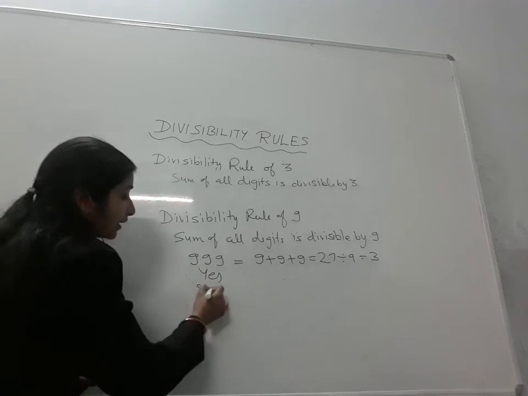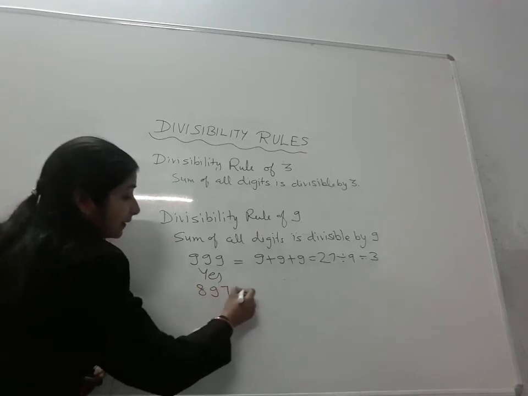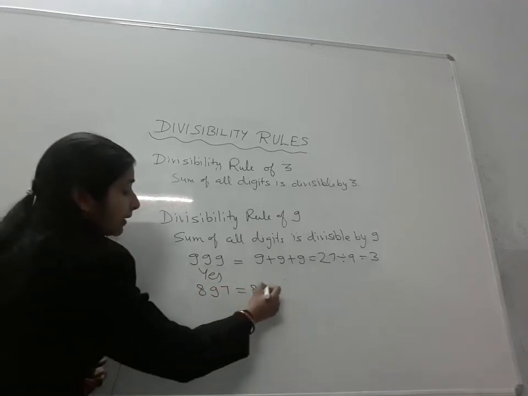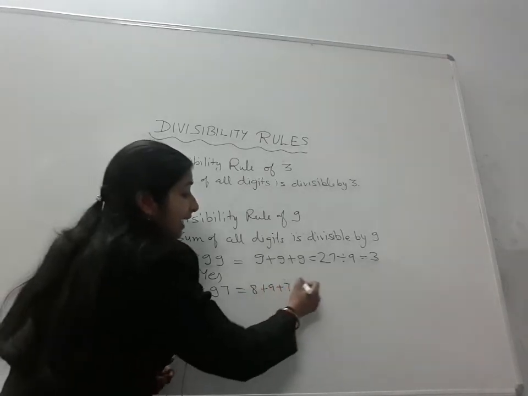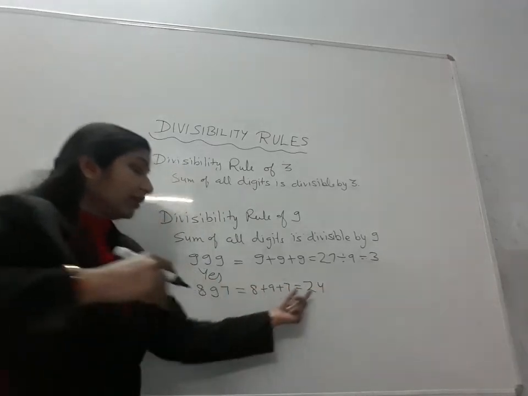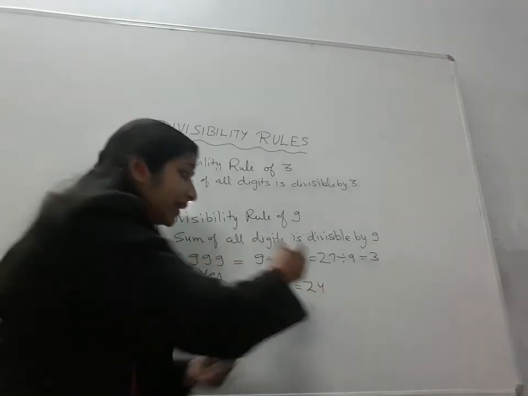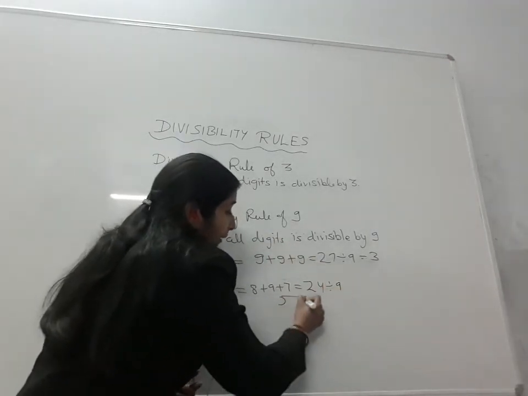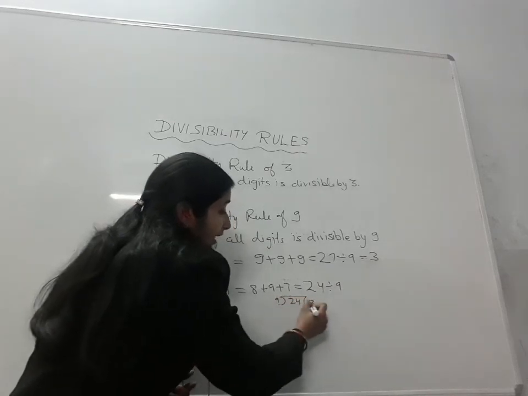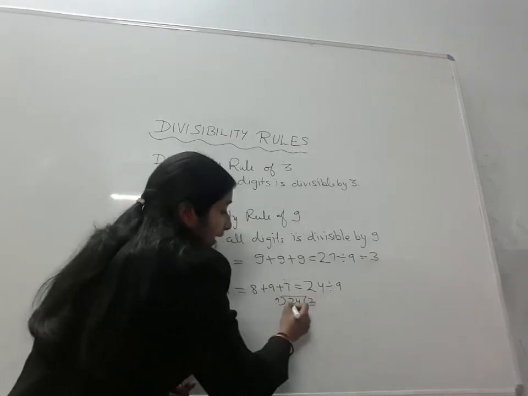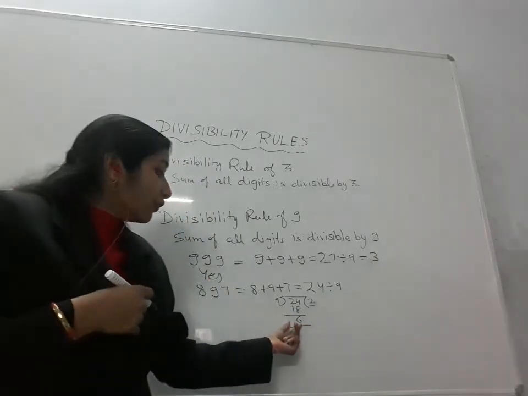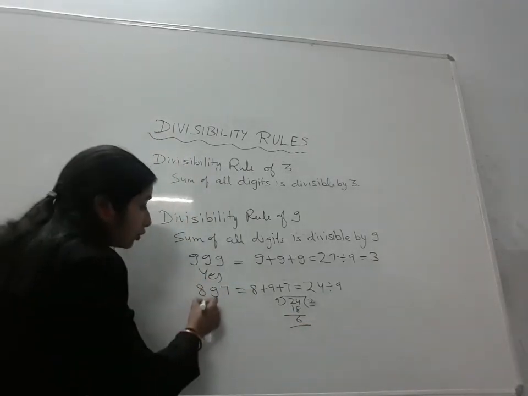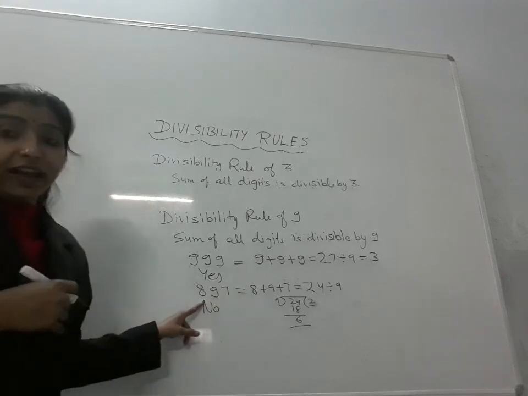Let's take one more example. This 8 plus 9 plus 7. 8, 9, 17, 17 and 7, 24. Is 24 divisible by 9? Can you divide 24 by 9? 9 twos are 18. Now 6 is left, not exactly divisible. So we will say this number is not divisible by 9.